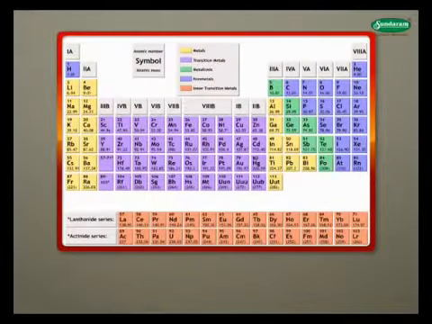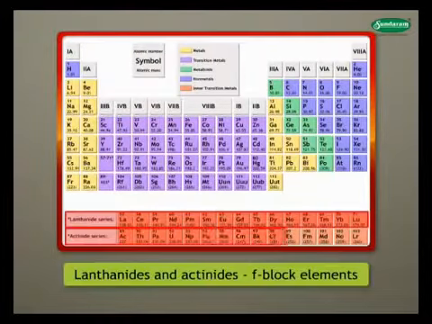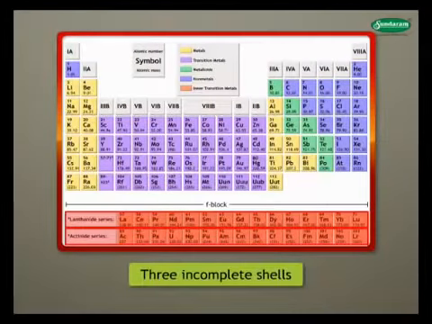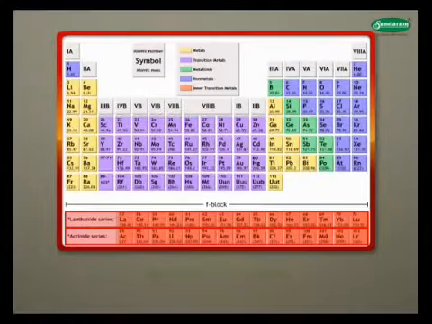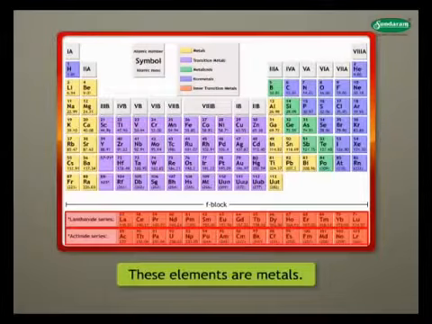Elements present at the bottom of the periodic table, that is lanthanides and actinides, are called F block elements. They have the 3 outermost shells incomplete. They are called inner transition elements. All these elements are metals.